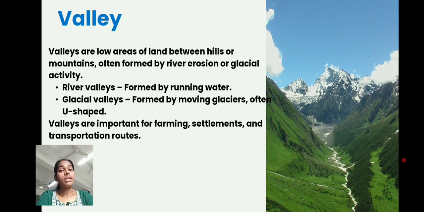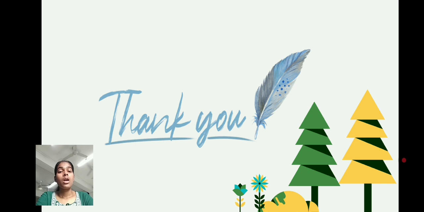That is why in ancient times many civilizations developed in valley areas. One of the best examples is the Indus Valley civilization, which developed near the Indus River. These are the major landforms of the earth that influence our daily life, climate, vegetation and human activities. These landforms make our earth unique and beautiful.